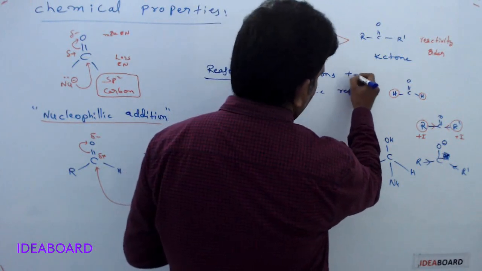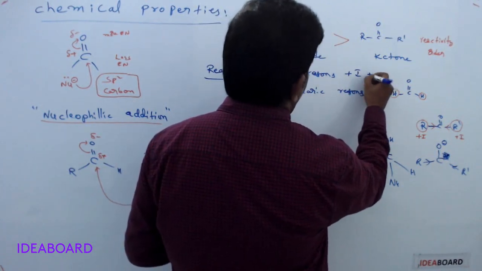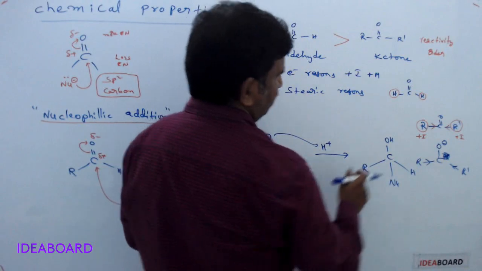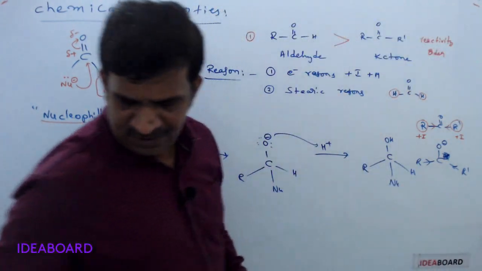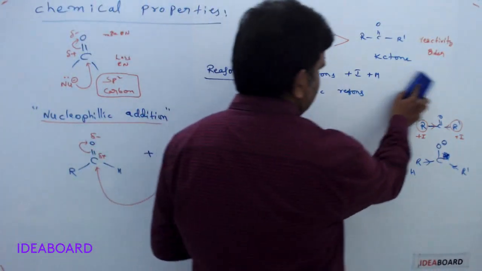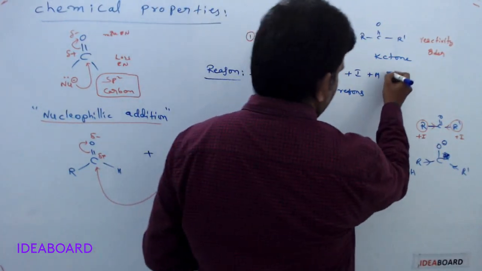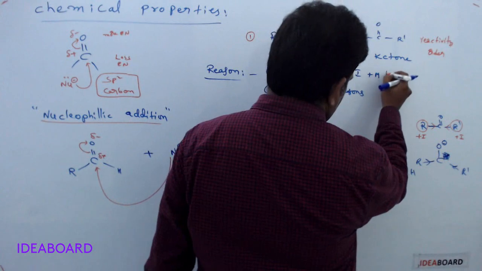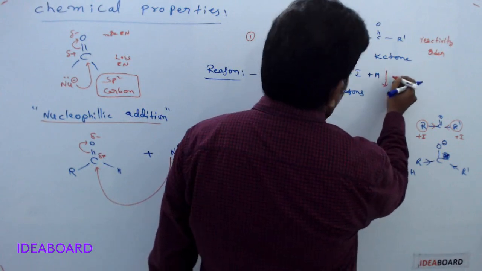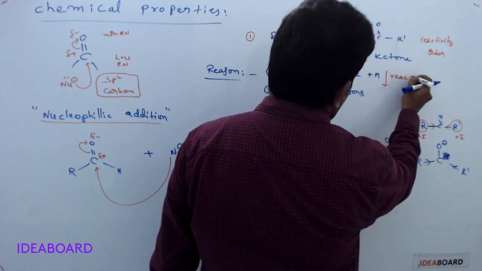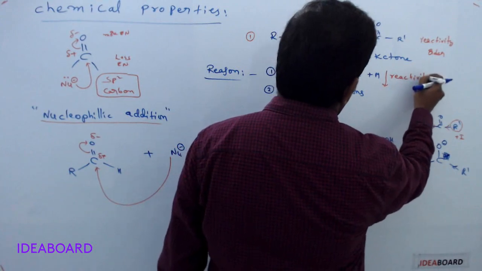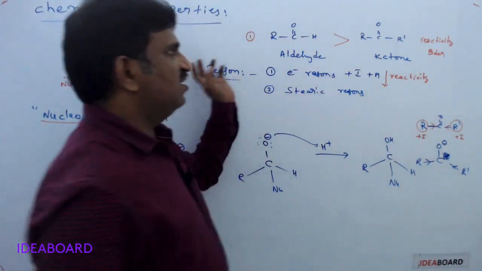If plus I groups or plus M groups are present, please remember, a very very important one, they decrease the reactivity of the carbonyl compound.